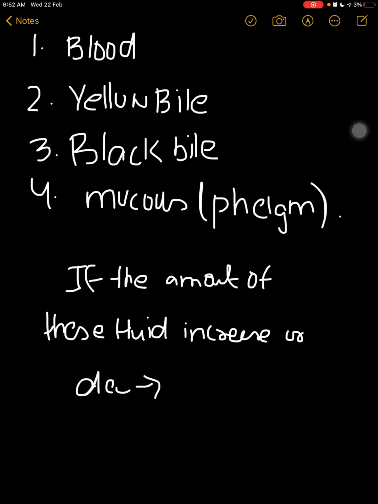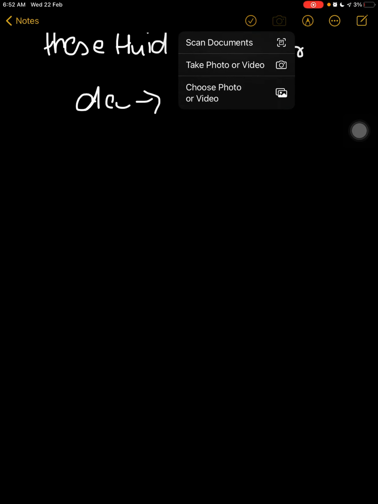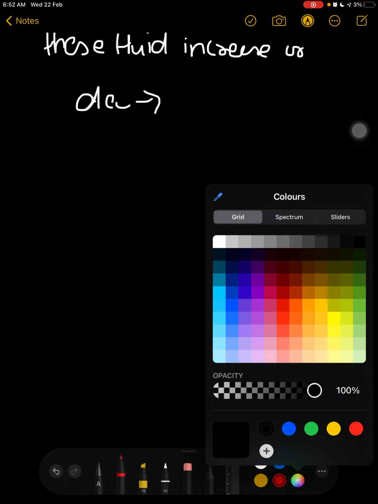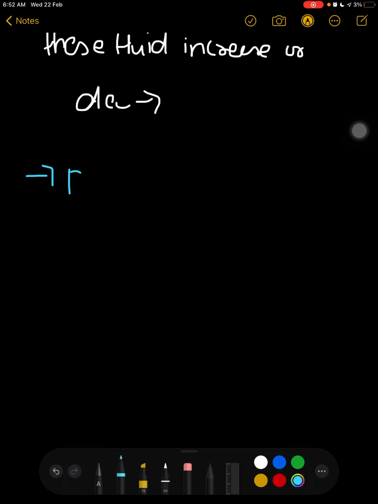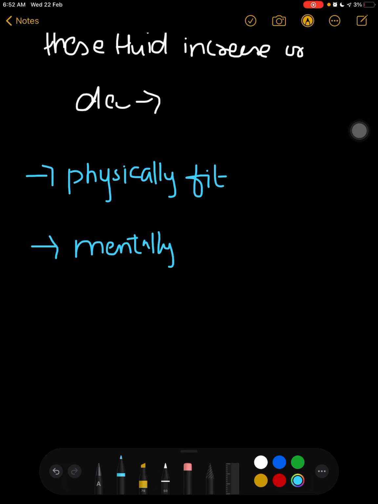Now what are the characteristics of a healthy body, right? Basically a healthy body must be physically fit. Second, it must be mentally fit. And third is socially fit. Now what does it mean? Physically fit means a person who is not obese or malnourished, right?